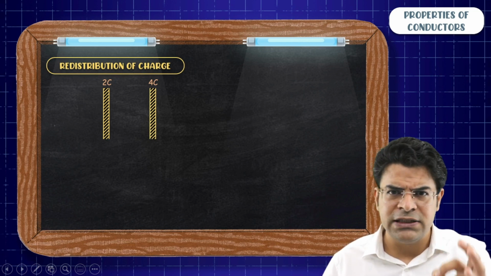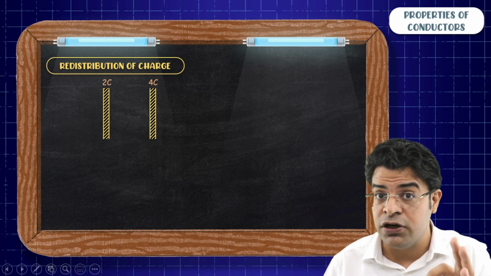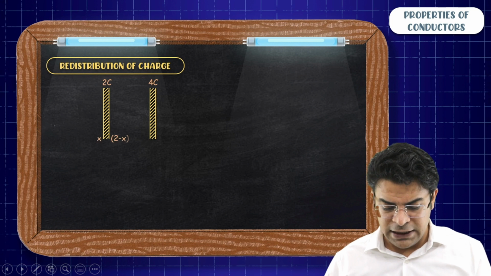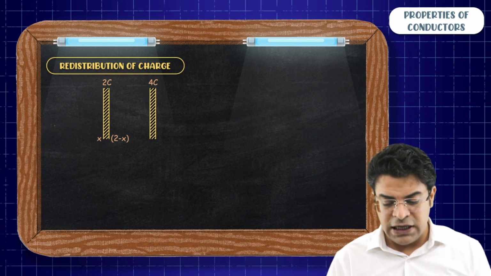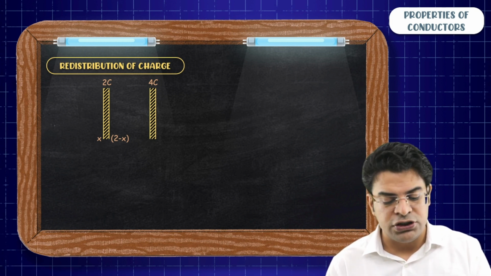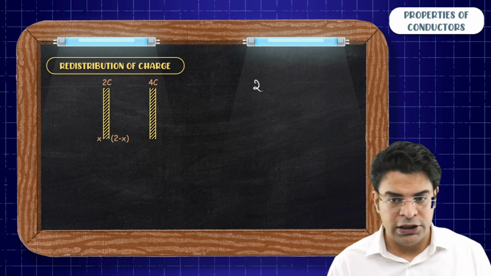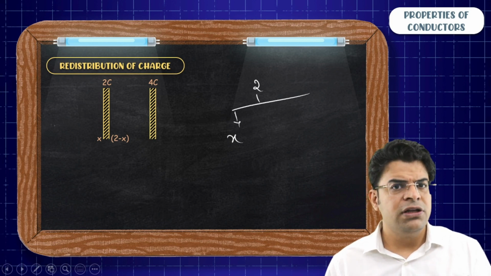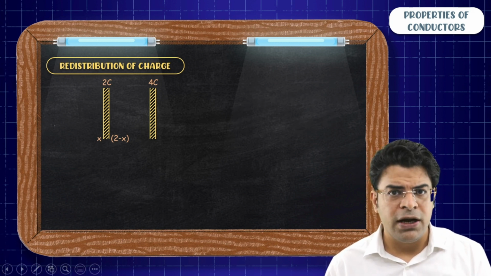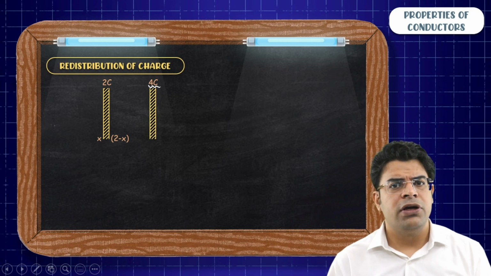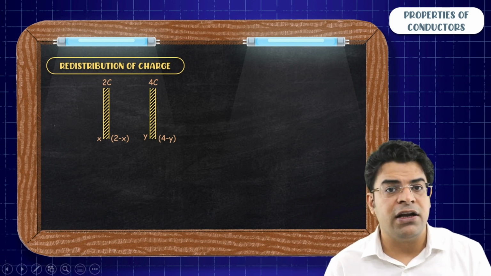The first thing I said about the conductors is that under static condition, the electric field in the flesh of the conductor is 0. So let's assume that the charge on the left surface of this first plate is x. If the charge on the left surface is x, the right surface will have charge 2 minus x. Sir, how do you know? Beta, from the principle of conservation of charge. If out of the 2 coulomb charge, the left surface has a charge x, then on the right surface, the charge has to be the remaining charge, 2 minus x. Okay, sir. Similarly, for this 4 coulomb plate, assume that on its left surface, we get a charge y. So on its right surface, we will get a charge 4 minus y.